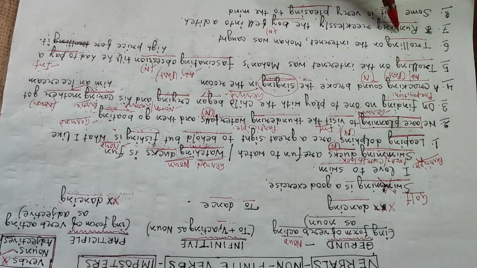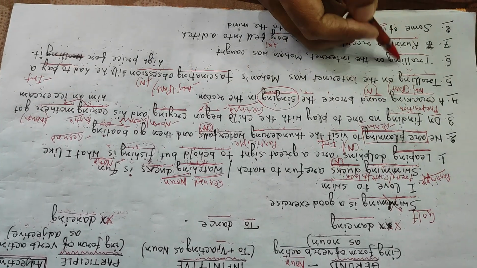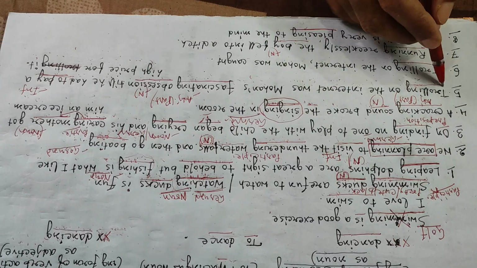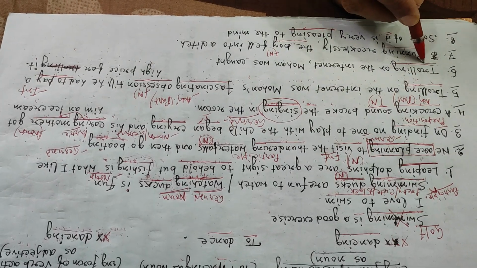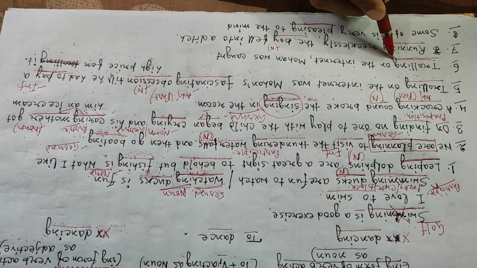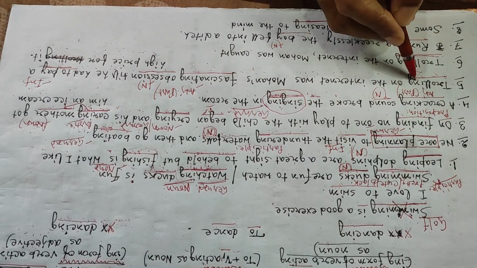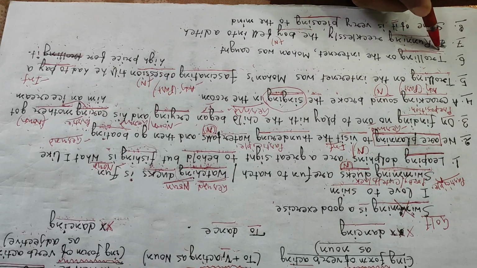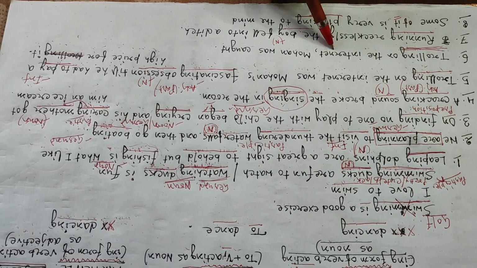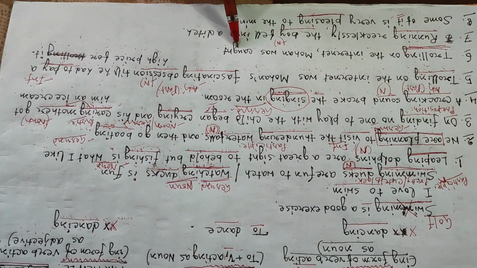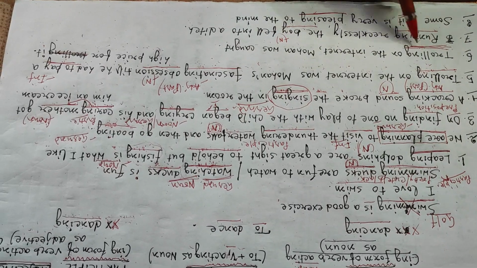Now in the very next sentence, see the difference. Same word has been used twice here. Here it is a case of gerund. Now let's see what happens here. Trolling on the internet, Mohan was caught. What is trolling here? Ing.